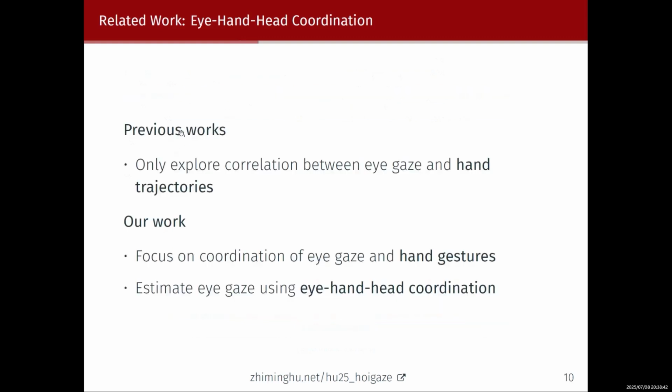Prior works only explore the correlation between eye gaze and hand trajectories. In contrast, in this work, we would like to focus on the coordination of the eye gaze and the hand gestures. In addition, we would also like to estimate the eye gaze using this eye-hand-hand coordination.